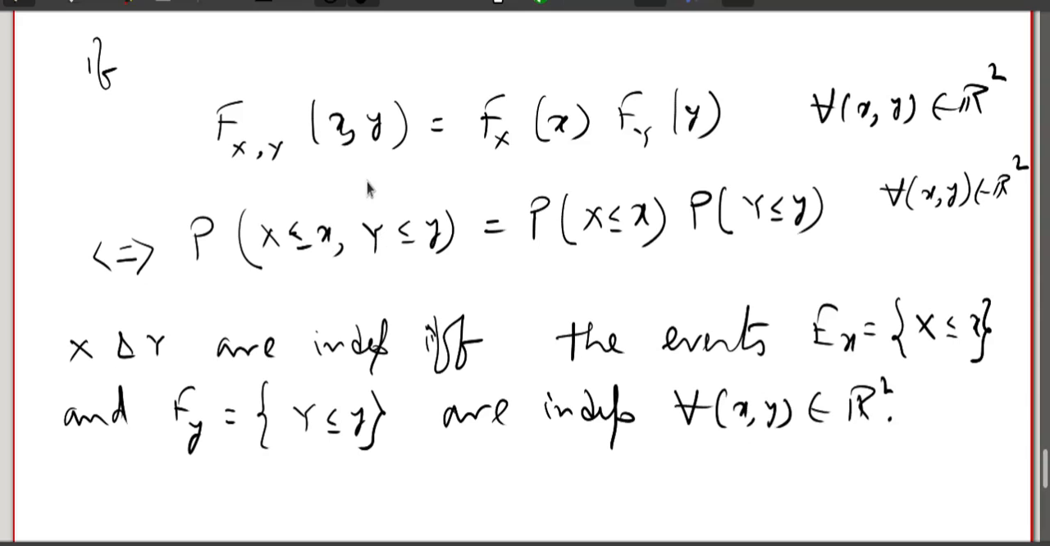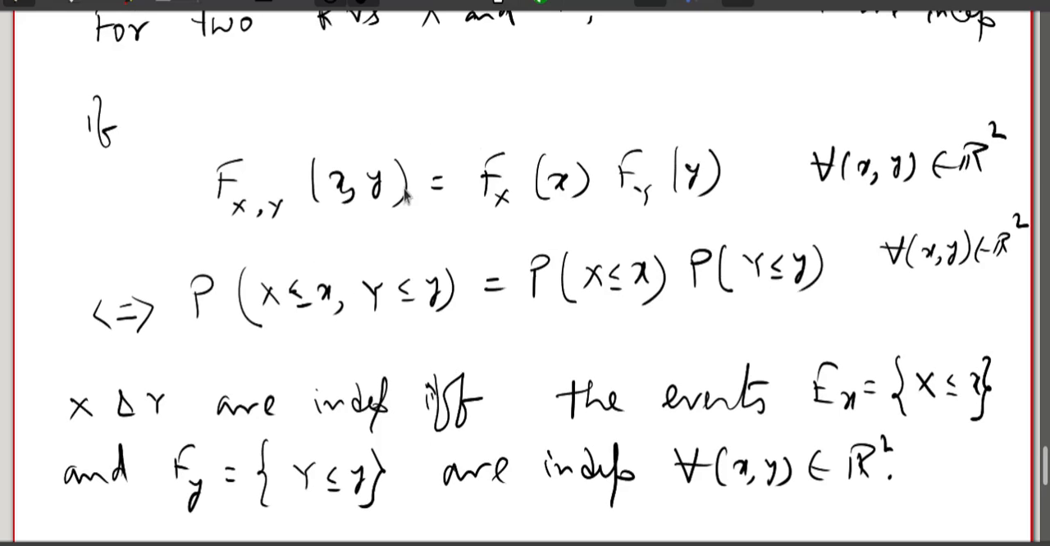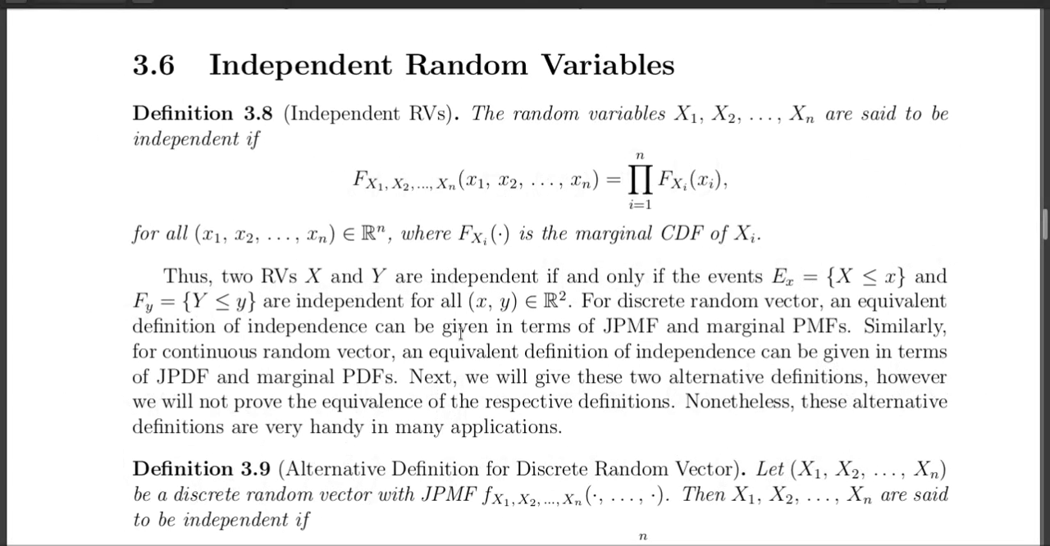So the two random variables x and y are independent if the event x is less than or equal to x and the event y is less than or equal to y are independent for all possible values of x and y. Okay, clear? So now, that basically means that the concept of